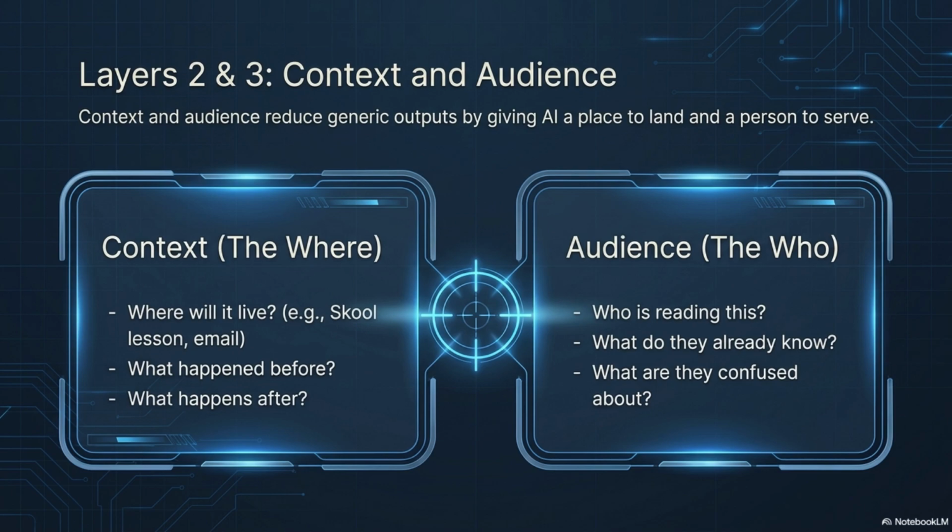Audience tells AI who needs the output. What do they already know? What are they confused about? What level of detail fits them? What do they need help doing next? When context and audience are missing, AI tends to create generic output. When they are clear, the output has a place to land and a person to serve. That is how you start reducing drift.